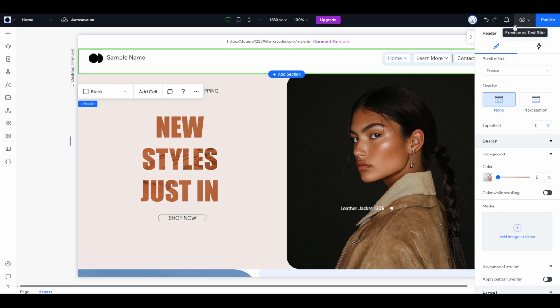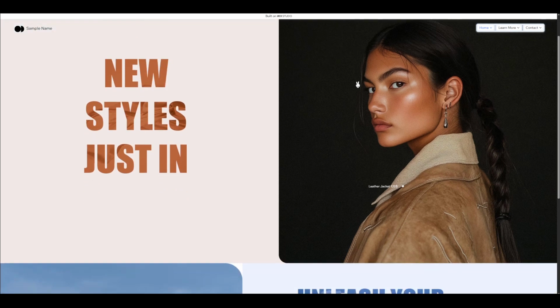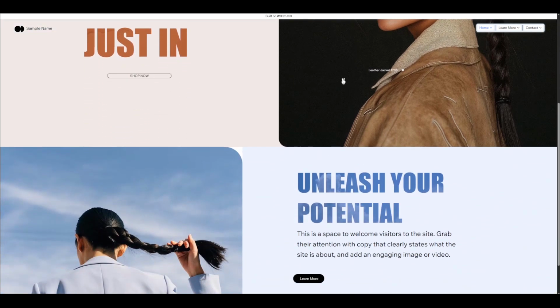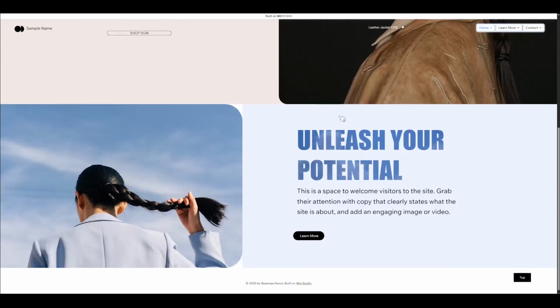Next, let's check to make sure everything looks as expected. Click on the Preview button. This step lets you see your website as your visitors will see it. Here, it's essential to confirm that the contents of your header, like text, links, or buttons, remain visible and interactive. You want the background to disappear, not the functionality of your header.